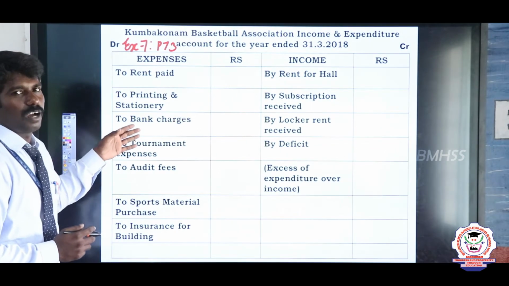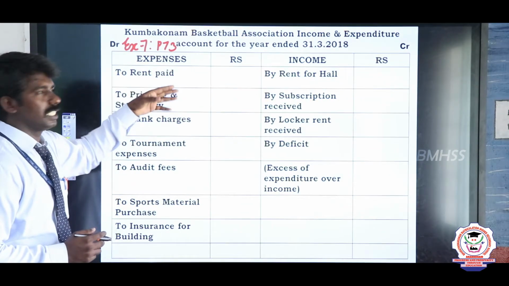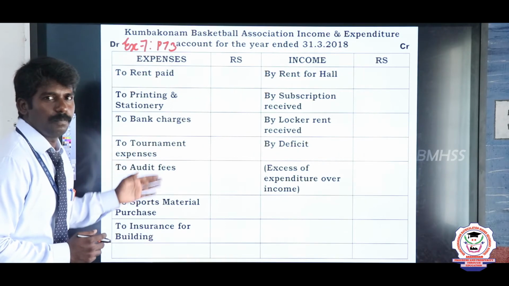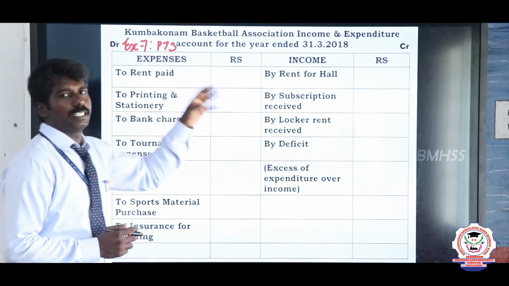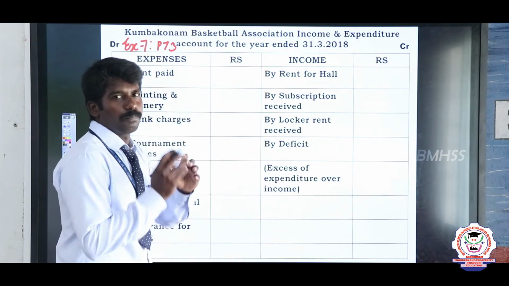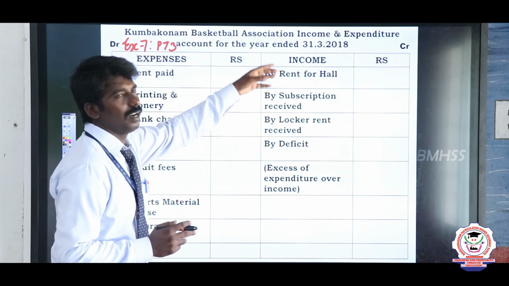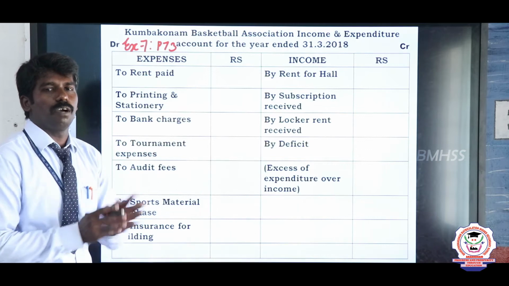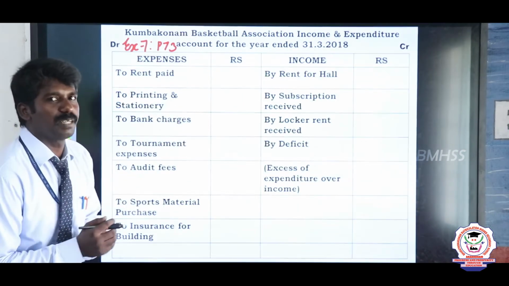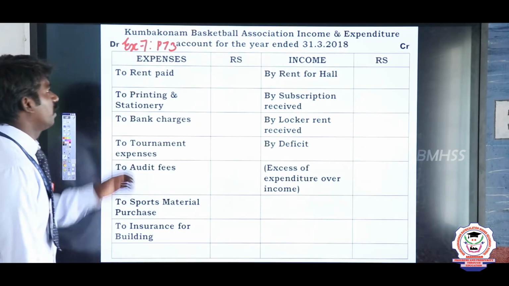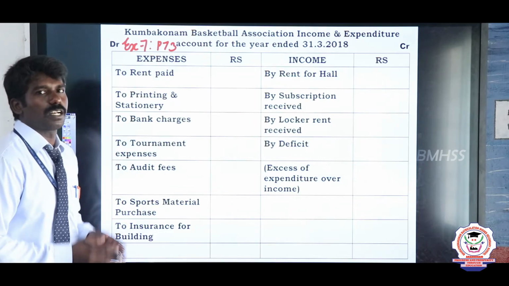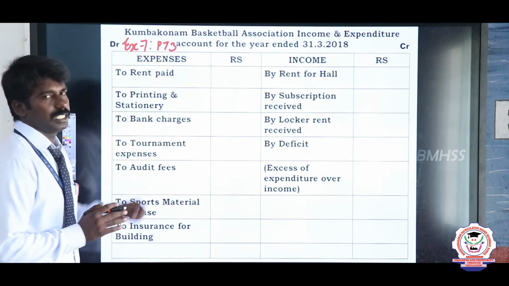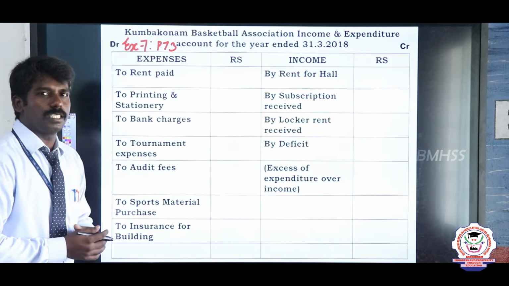First, all the expenses made by the organization appear on the debit side in the format, and all the incomes gained by the organization appear on the credit side or income side in the format. Now we will apply the value of each and every item given in the problem one by one. First, we will see the expenses. What are the expenses made by the organization to run the organization?